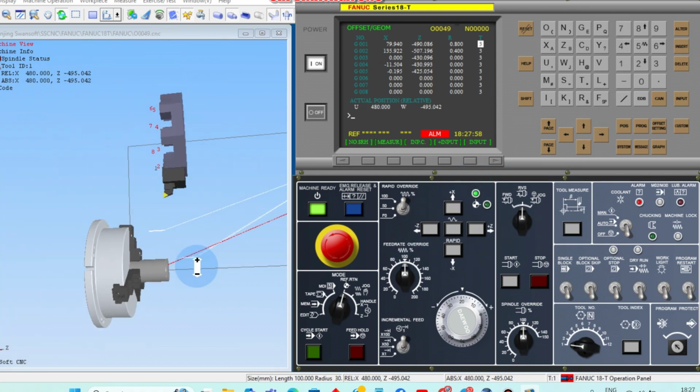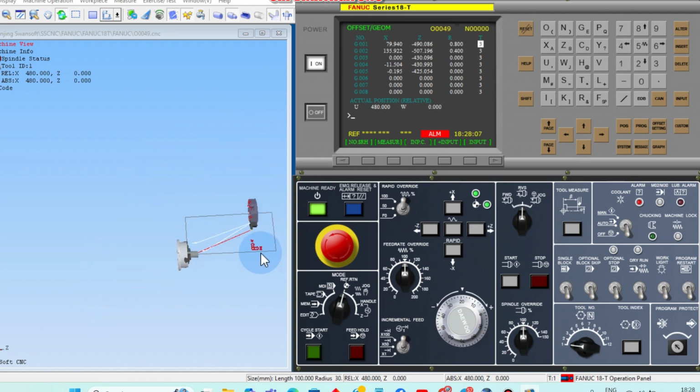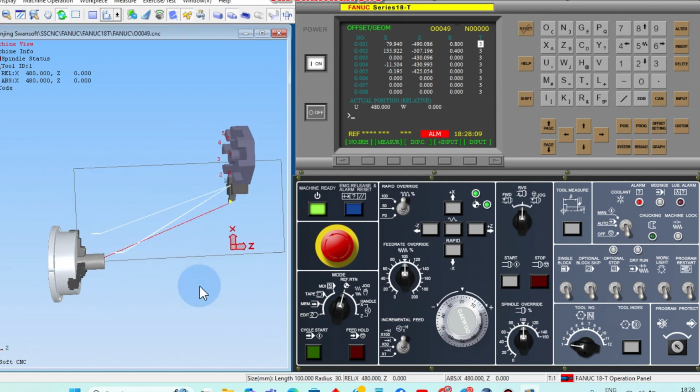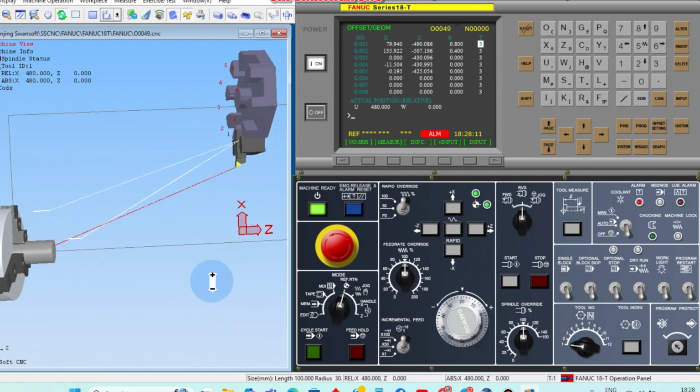The X axis will go to home, and then Z plus. Now we have set the workpiece, we have set the tools, and we have completed the geometrical offset. Now we are ready to do the program.